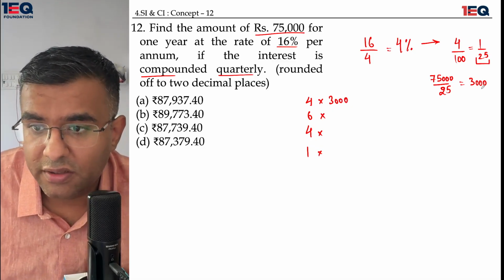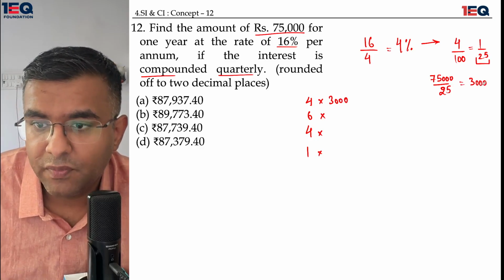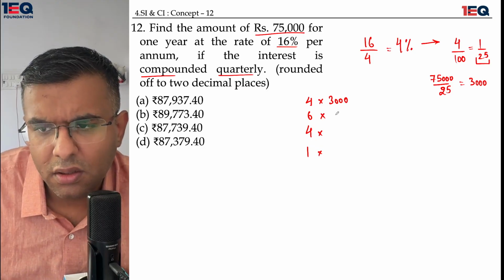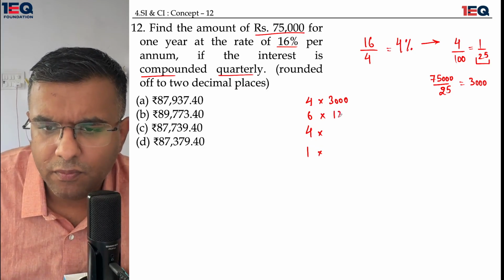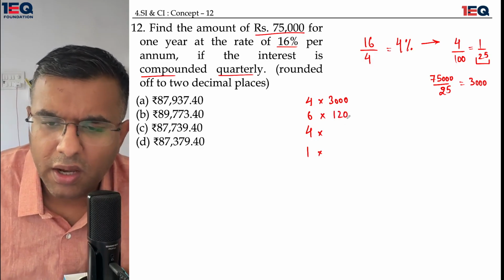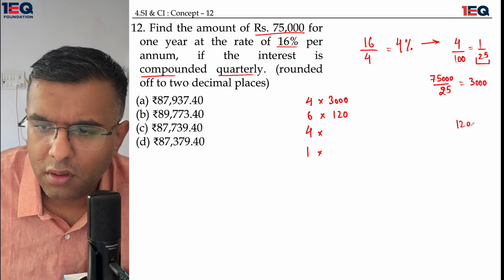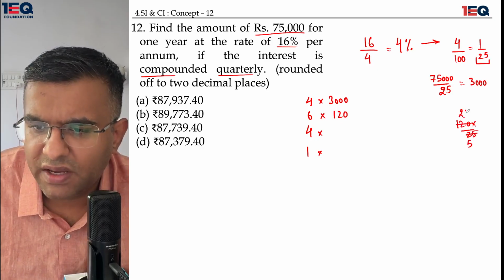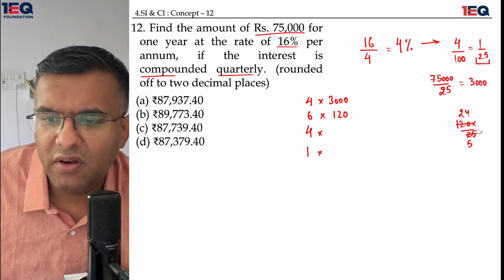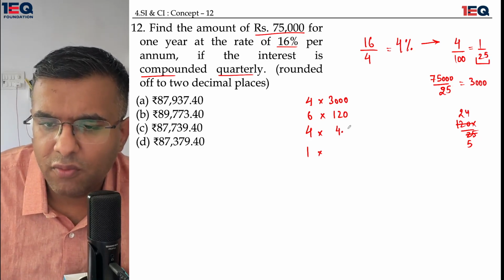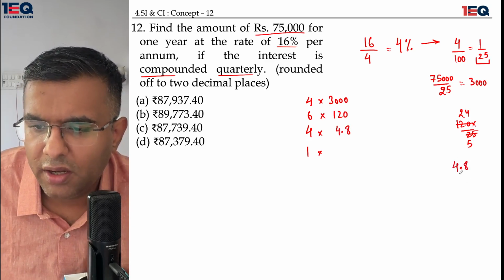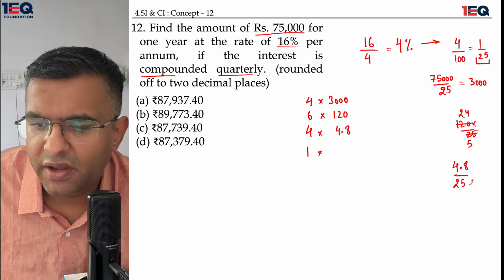Further, another 25 would give me a 120. Another 25, 120 upon 25. This is 5 5s are 25, and this is 5 24s are 120. So 24 upon 5 would give me a 4.8, and again a 4.8 upon 25 into 4.